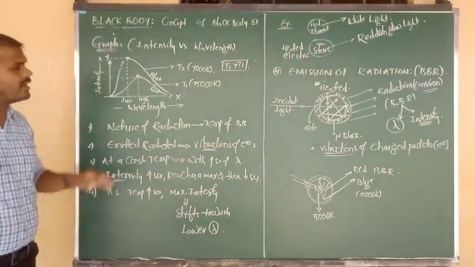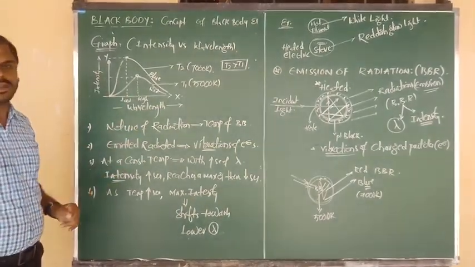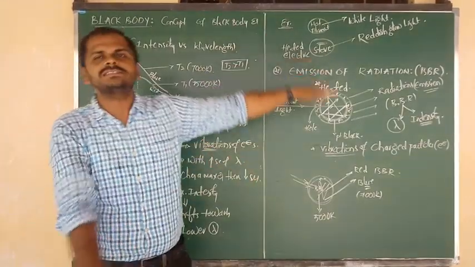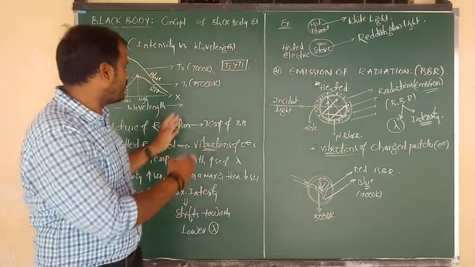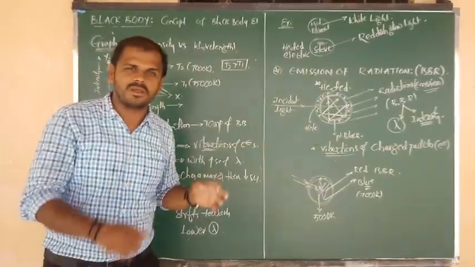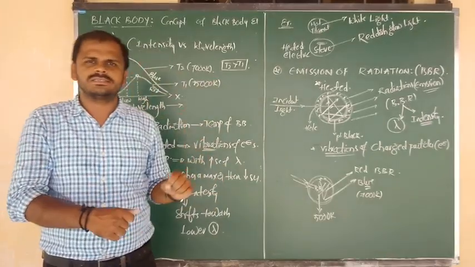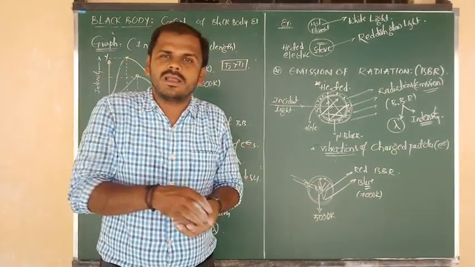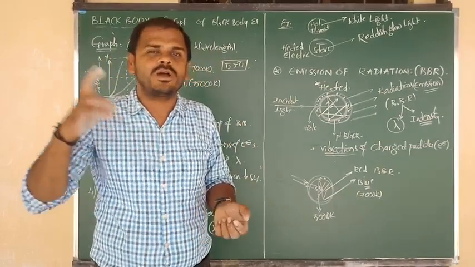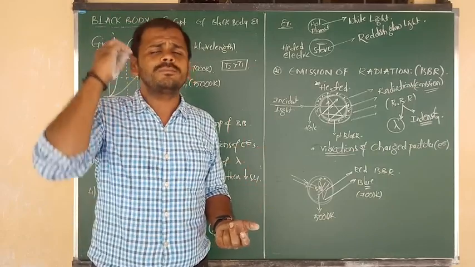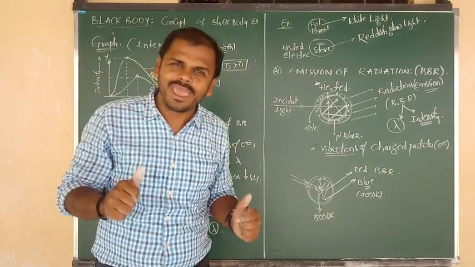Okay, all of you know, yes, these are the four very, very important conclusions from the graph, I mean from the black body emitted radiations. We have narrated these four conclusions. This topic is also very, very important. So based on today's video class, we are going to discuss in tomorrow's class Planck's quantum theory. If you know this information very well, quantum theory is nothing to you. Okay, right.